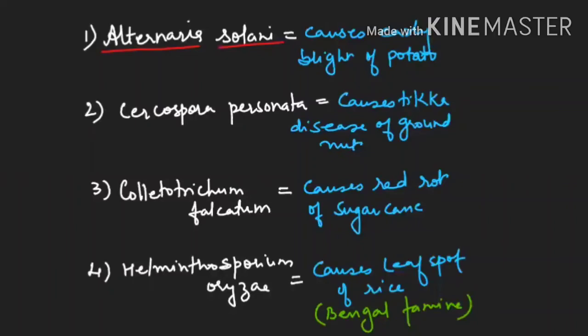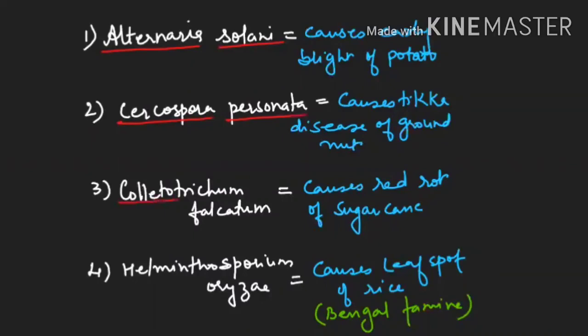Okay, beta. You have to remember Phytophthora infestans causes late blight of potato and Alternaria solani causes early blight of potato. Second example is Cercospora personata, which is causing tikka disease of groundnut.